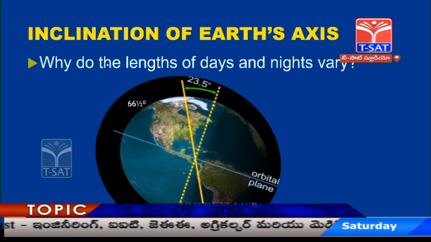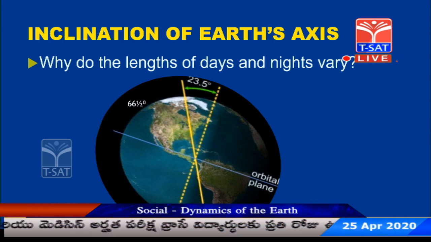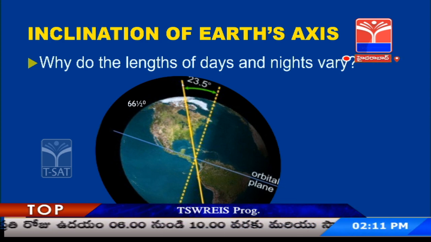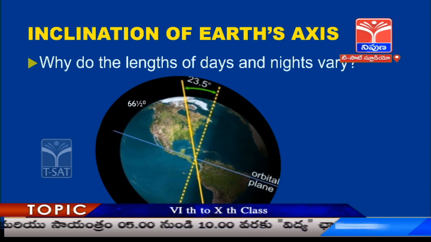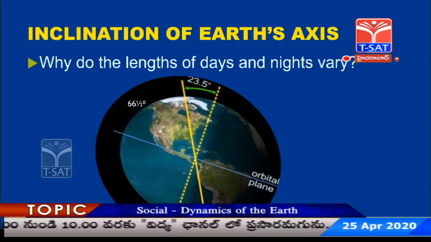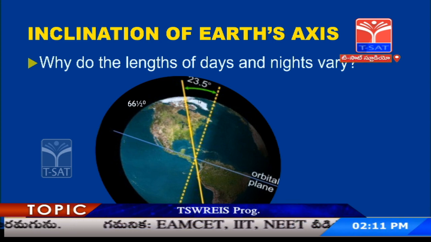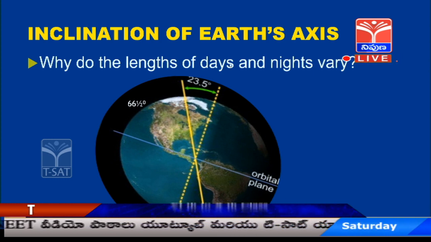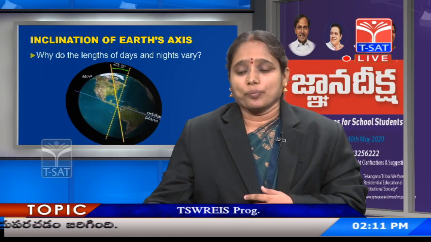So, we have to understand why the lengths of days and nights vary. As we were discussing about revolution, you can see here Earth's axis is not exactly perpendicular to the orbital plane. It is tilted by 23.5 degrees, making the angle 66.5 with its orbital plane. This tilt is responsible for the variation in the lengths of days and nights. So, the days and nights are different in different seasons, different in different hemispheres.